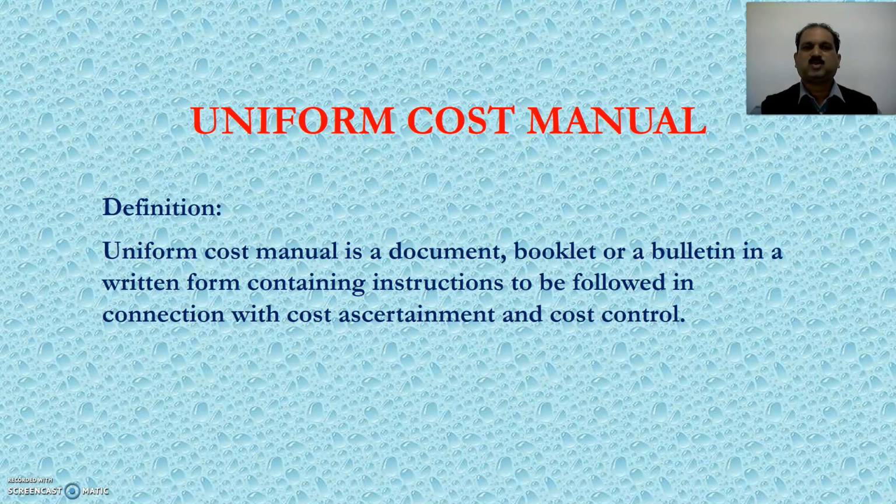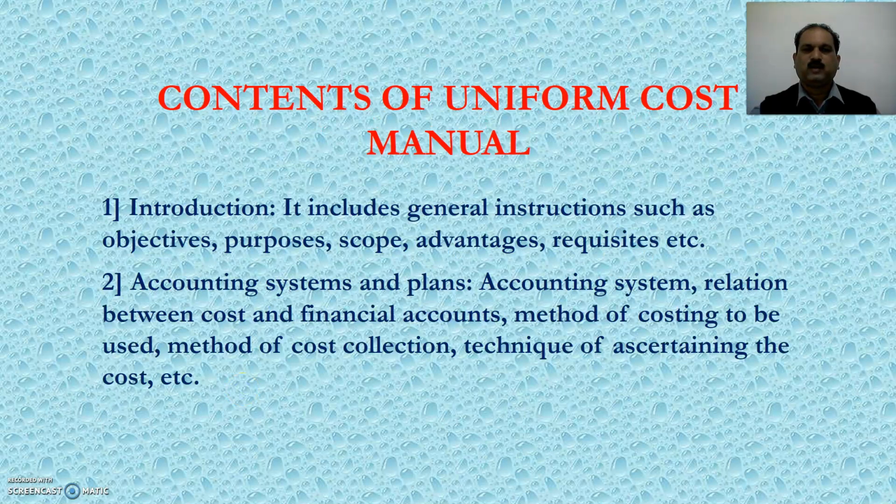Uniform Cost Manual is a document, booklet or a bulletin in a written form containing instructions to be followed in connection with cost ascertainment and cost control. I repeat, Uniform Cost Manual is a document, booklet or a bulletin in a written form containing instructions to be followed in connection with cost ascertainment and cost control.